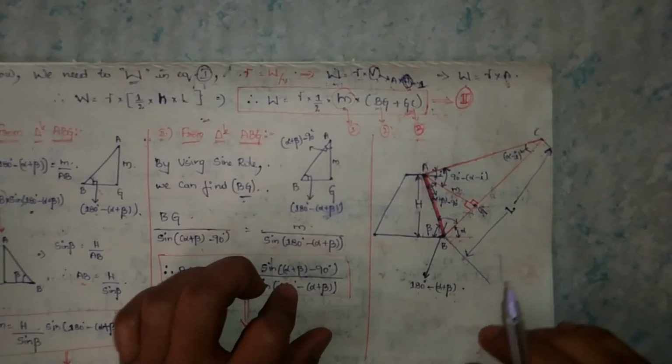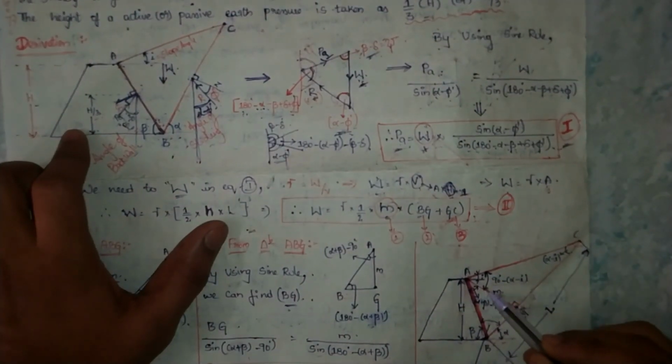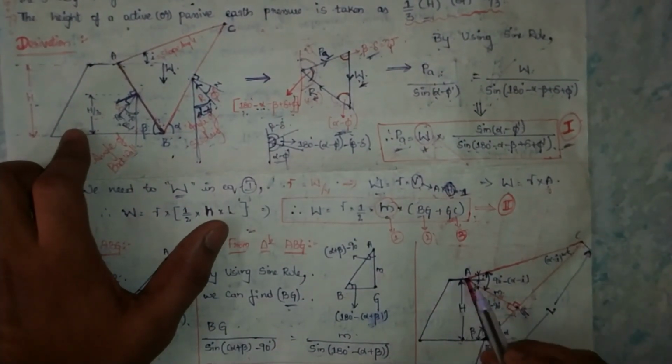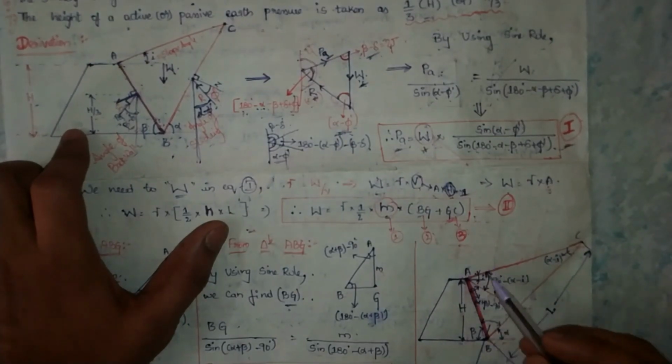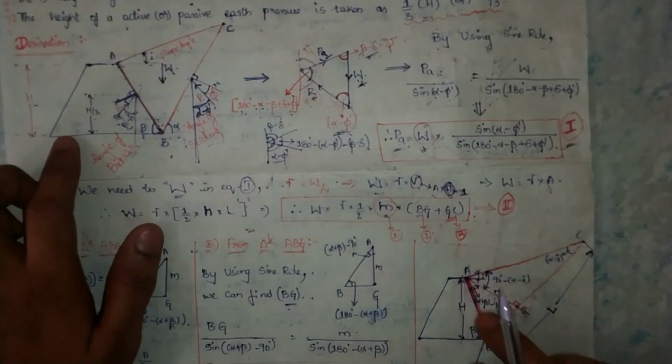So what does this mean? This is also the same figure as this one. I have just taken it for this angle. It is nothing but a retaining wall. Next, ABC is the sliding surface, which is in triangular form.